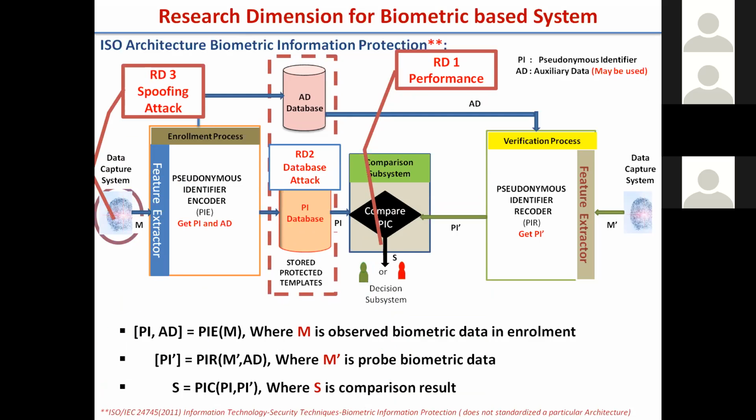The third dimension is how we protect against the spoofing attack. That is one of the serious vulnerabilities for a biometric system, the presentation attack, also called the spoofing attack, and it is reported in the NIST standard also. These are the three scenarios where I have seen research papers and where research is going on: one is performance enhancement, second is database protection, and third is the spoofing attack.